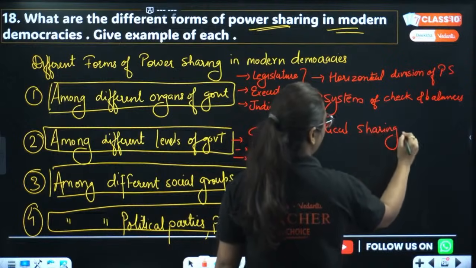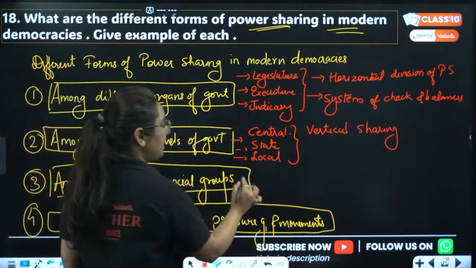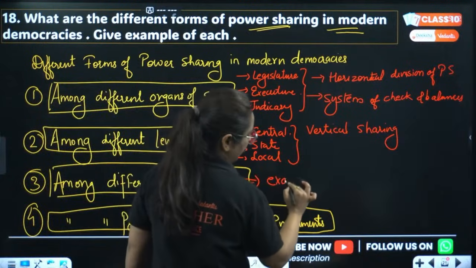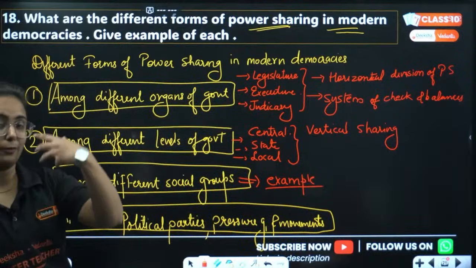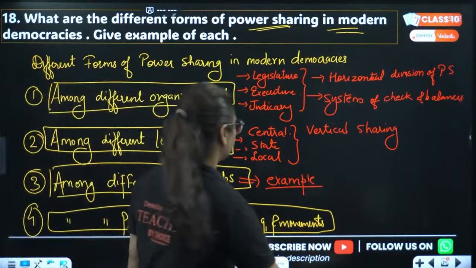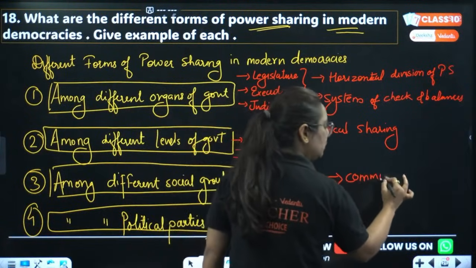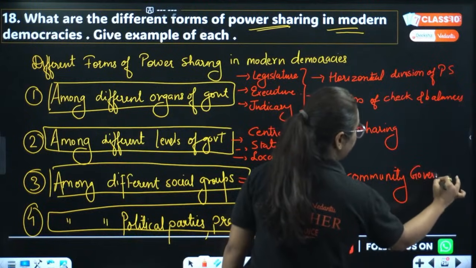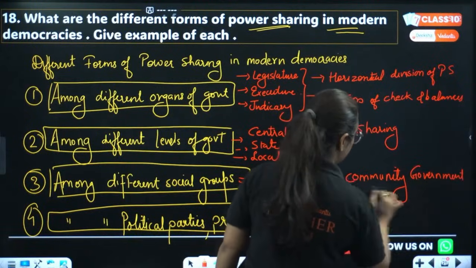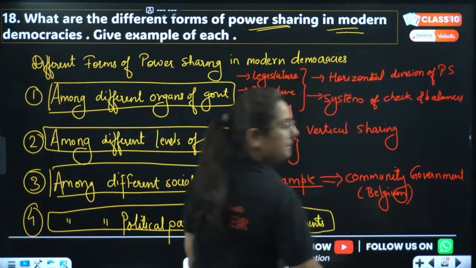Among different social groups, the best example, bhai, social groups are different people having different languages, different cultures. So talk about examples. You will give the example of community government. Which government, beta? Community government, which was made in the country Belgium. Which country? Belgium. Done?